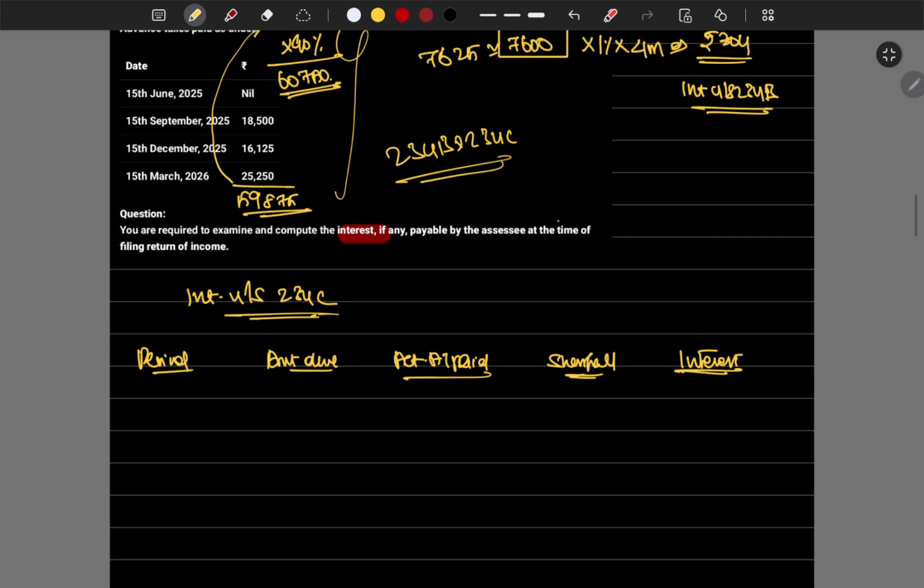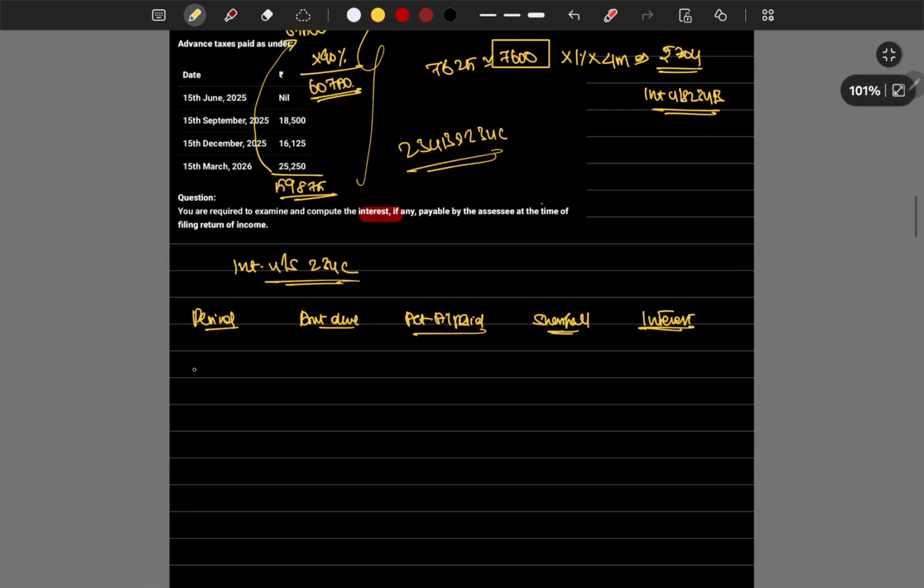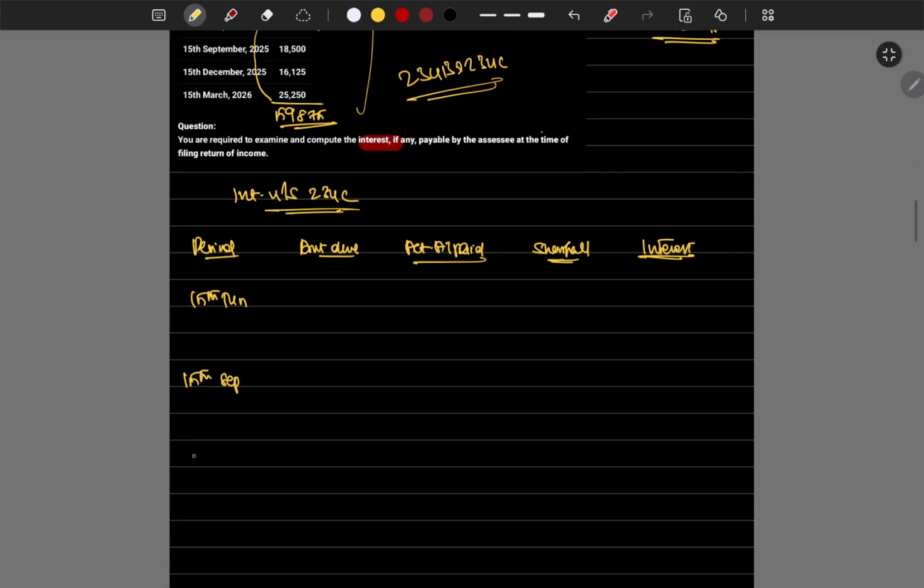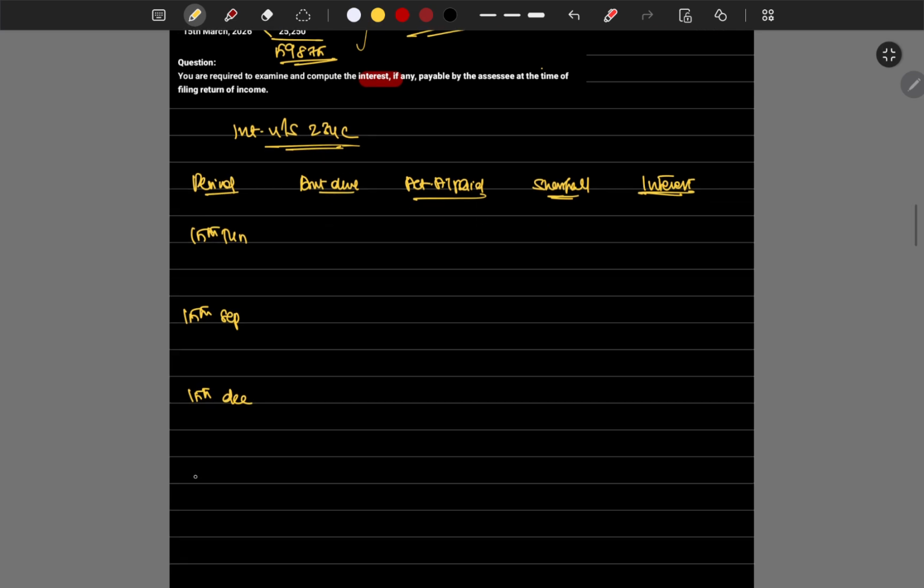The due dates are 15th June, 15th September, 15th December, 15th March.